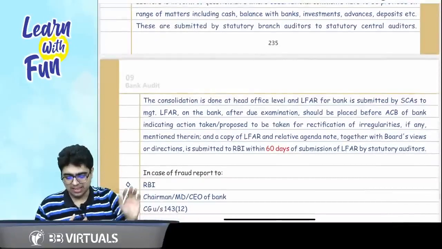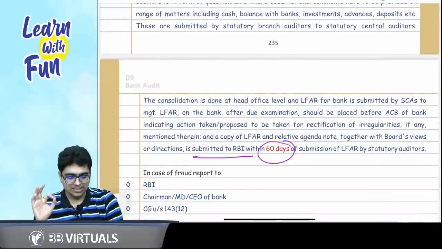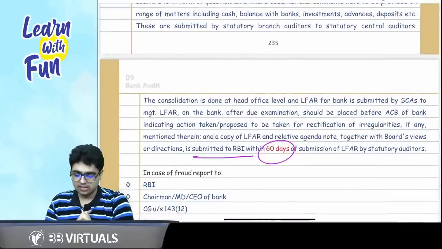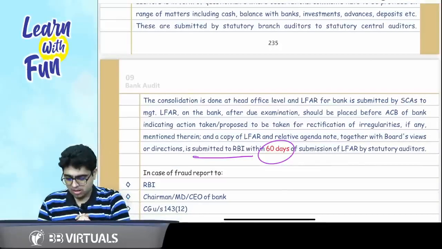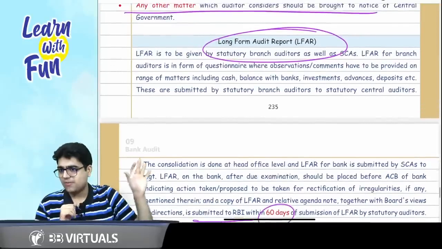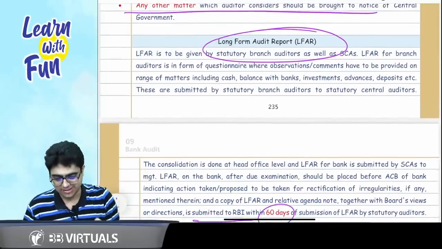Just remember the basic thing. It needs to be submitted to RBI within 60 days. Within 60 days of submission to RBI. What is the point? We can't leave it like this. Let's read what it says.